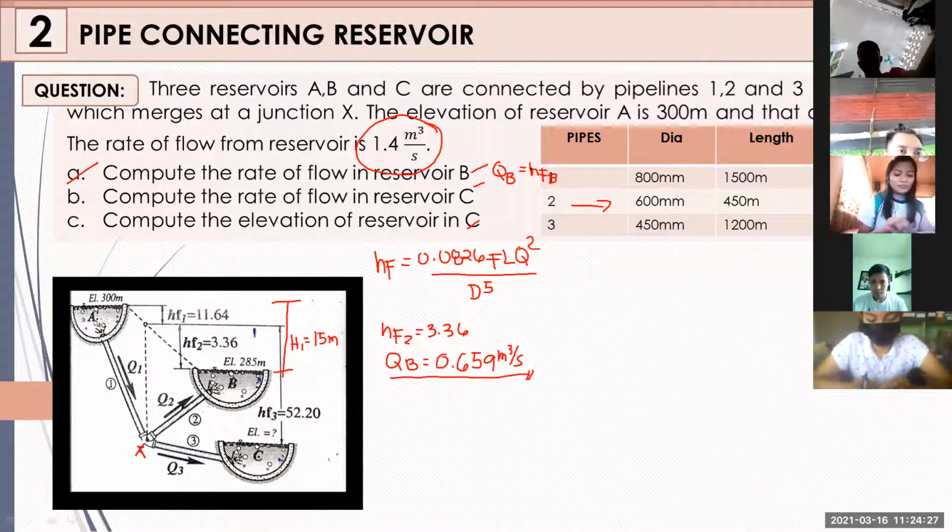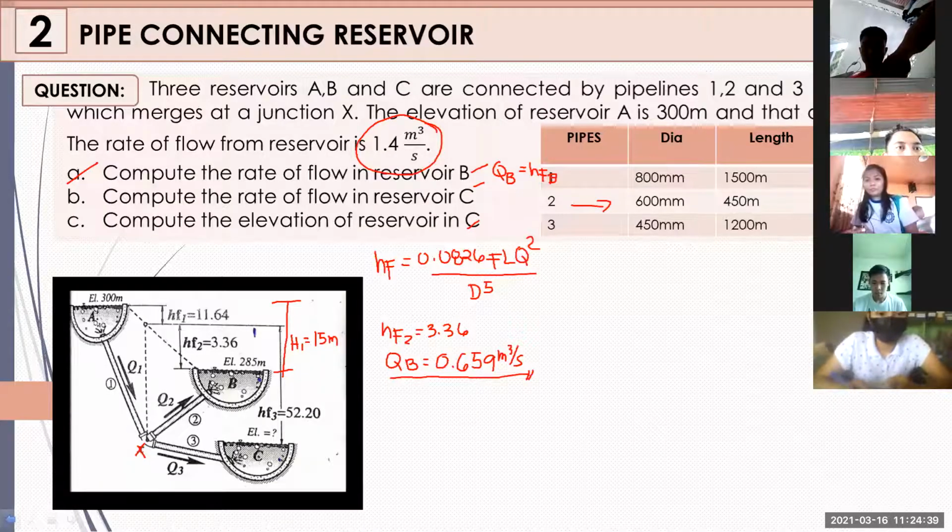So our length is 1,500. Our diameter, that would be 800 mm. And your f, that would be 0.0157. 11.635, ma'am. 11.635. So it's rounded off to two decimals. So, agree na ba tayo? Nakita na ba natin kung saan nanggaling yung 11.64?